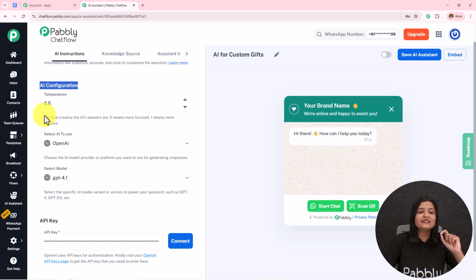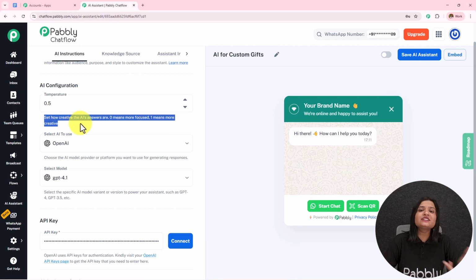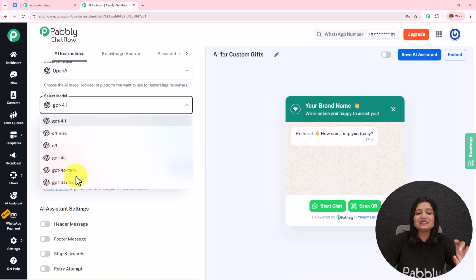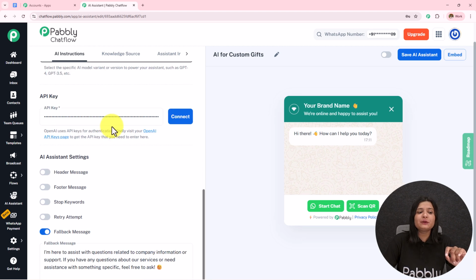It says set how creative the AI answers are. 0 means more focused, 1 means more creative. So if I go from 0 to 1, the creativity of how the AI is answering will increase. I'm going to keep it as 0.7. The AI to use will be OpenAI. The model will be GPT-4 Omni. And then I need to enter this API key.